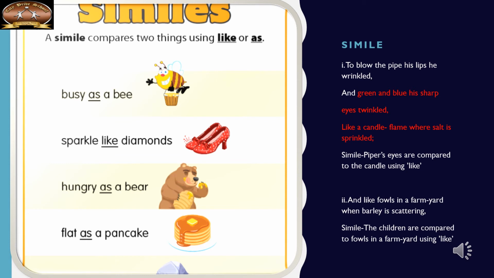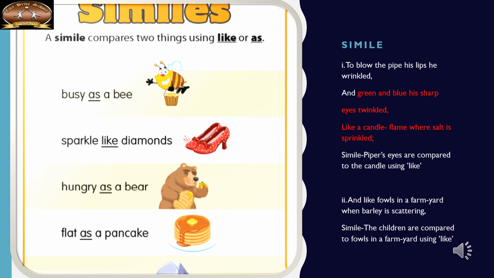So here you can see two different things are compared, and one thing is common between them. One characteristic will be common, and it is compared using the word like or as. If you have read the poem, you can see many similes. In the first stanza, as we have already explained: "his lips he wrinkled, and green and blue his sharp eyes twinkled, like a candle flame where salt is sprinkled."